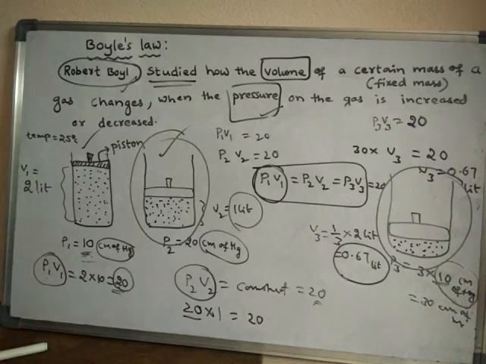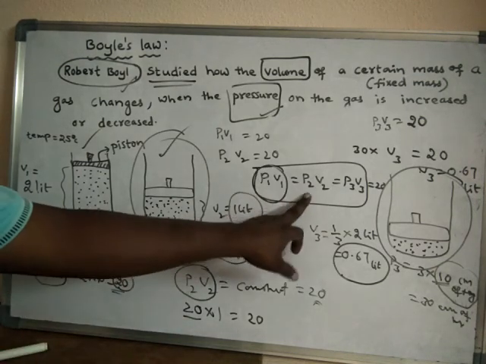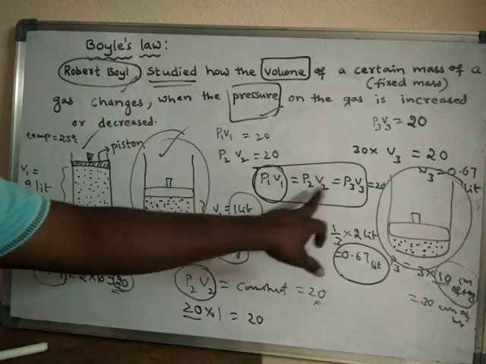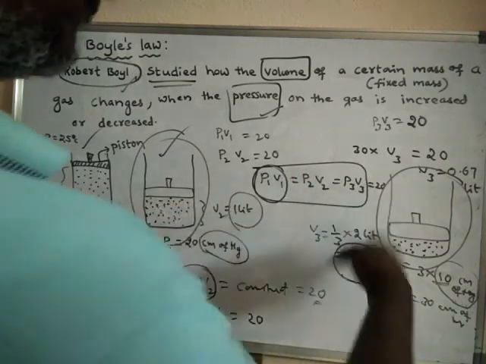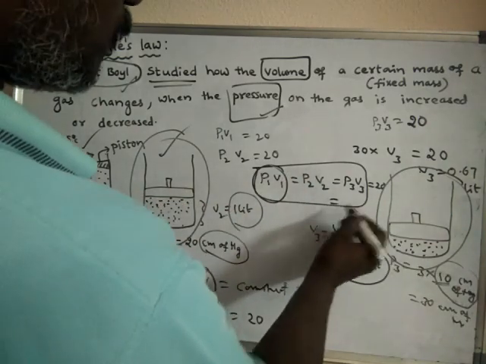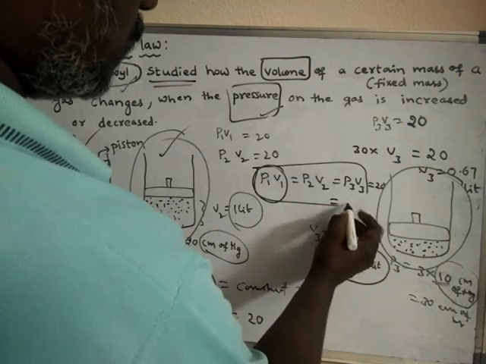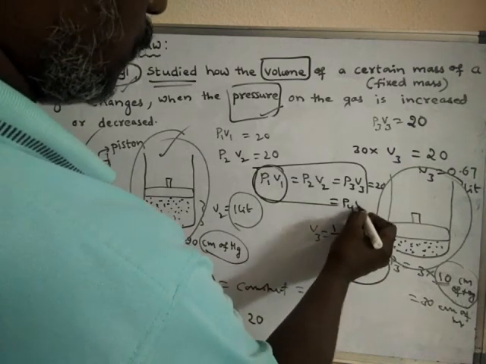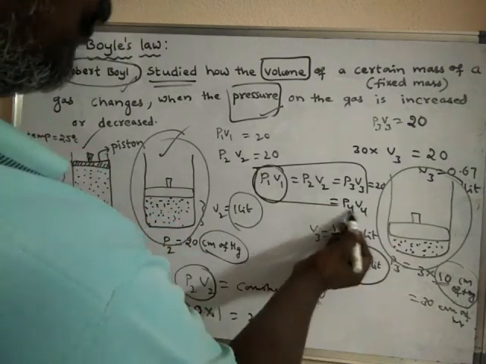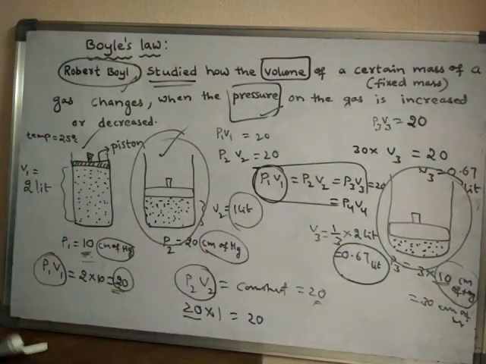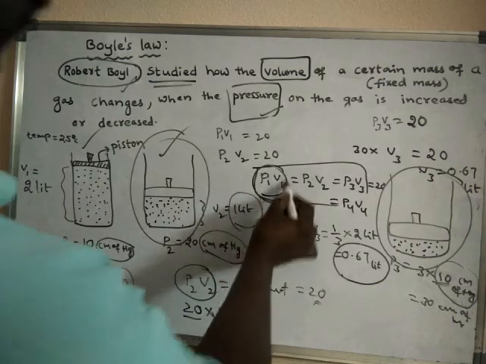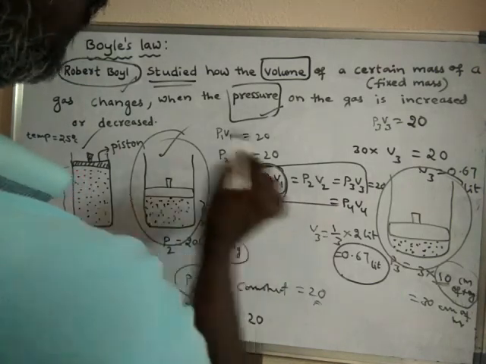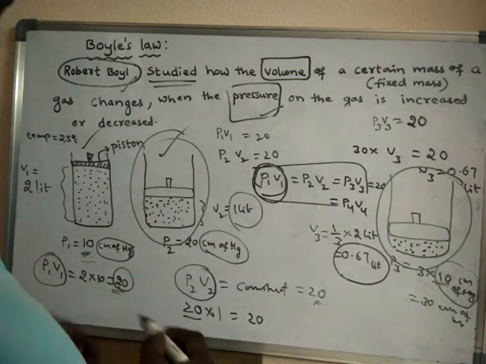When temperature is the same and the amount of gas is also the same, then P1 V1 is equal to P2 V2, and also equal to P3 V3. Suppose you take another condition, P4 and the related volume V4, then P4 V4 also should be equal to 20 only, because the product of pressure and volume should always remain constant.